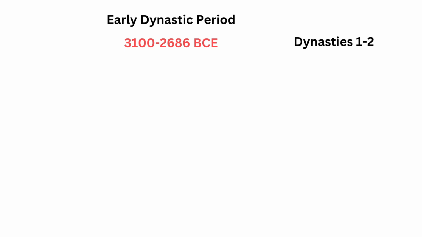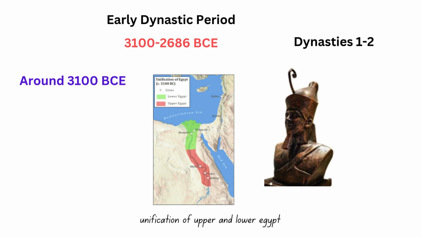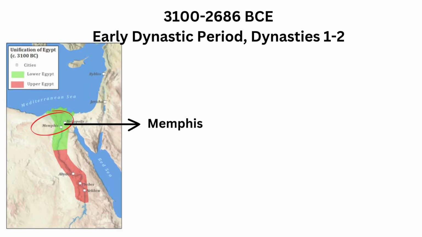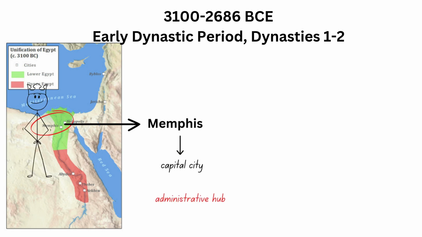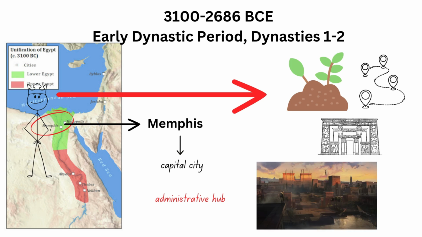Early dynastic period. Around 3100 BCE, Upper and Lower Egypt were unified under the rule of the first pharaoh, traditionally identified as Menes, also known as Meni. However, some historians believe that this unification might have been initiated by King Narmer. Memphis, located in Lower Egypt, became the capital city and served as the administrative hub. From Memphis, rulers managed fertile lands, trade routes, and temple constructions, laying the foundation for a powerful and organized state.